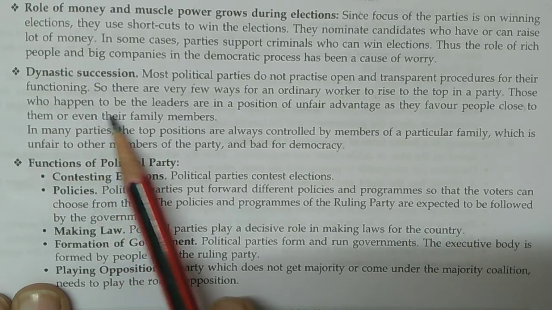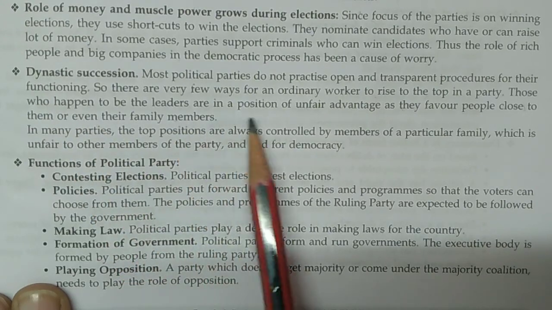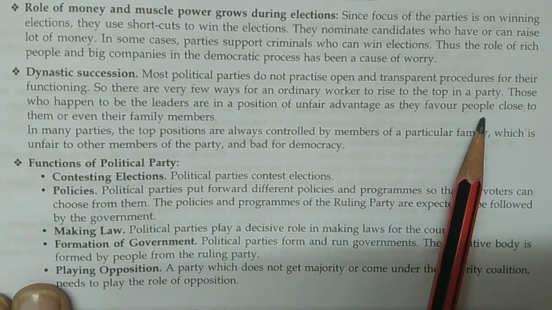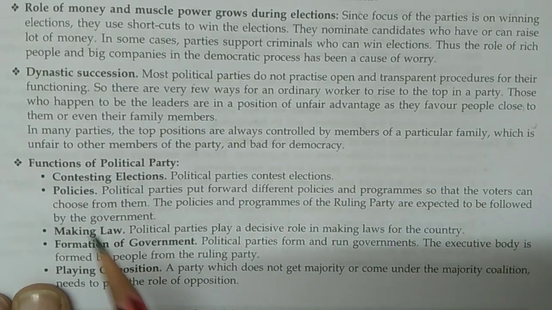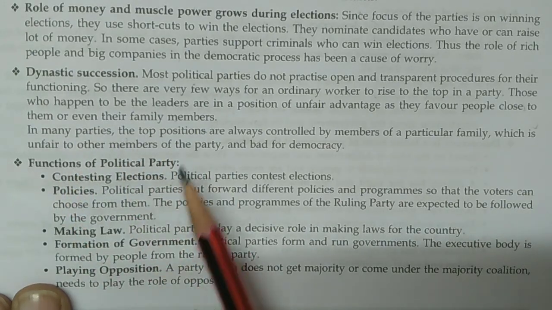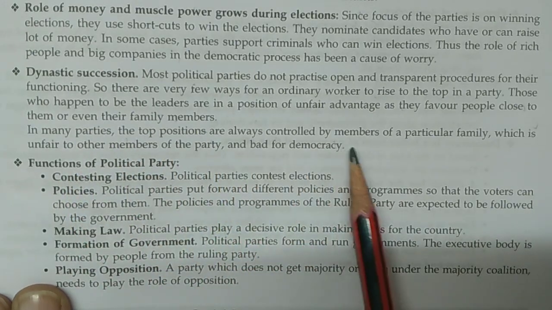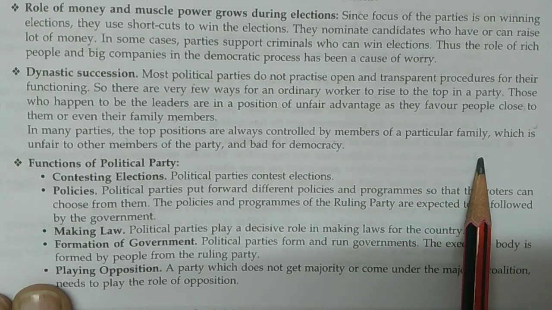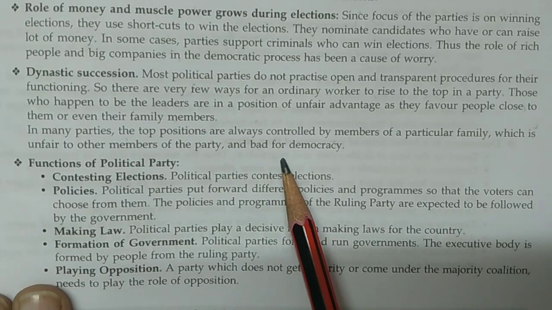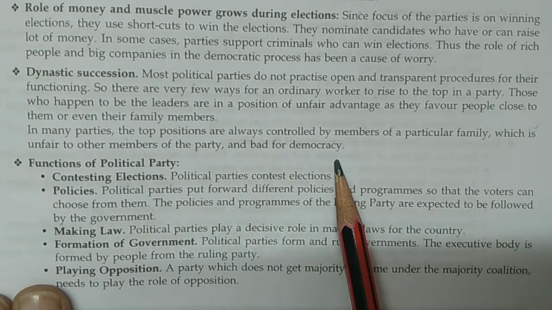Those who happen to be leaders are in a position of unfair advantage as they favor people close to them or even their family members. In many parties, the top positions are always controlled by members of a particular family, which is unfair to other members of the party and bad for democracy.